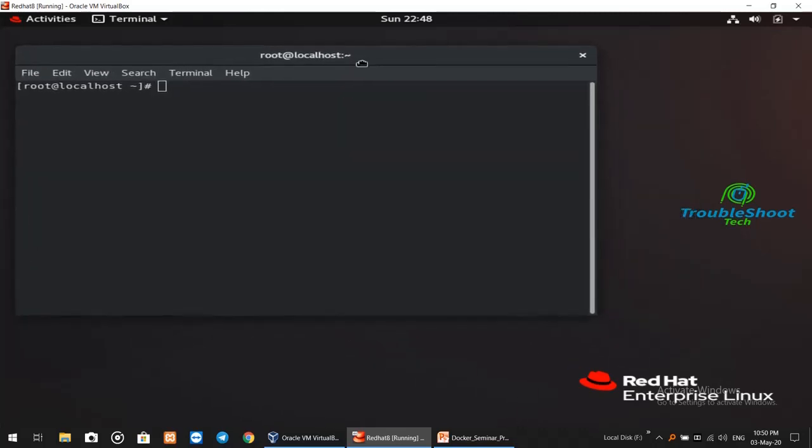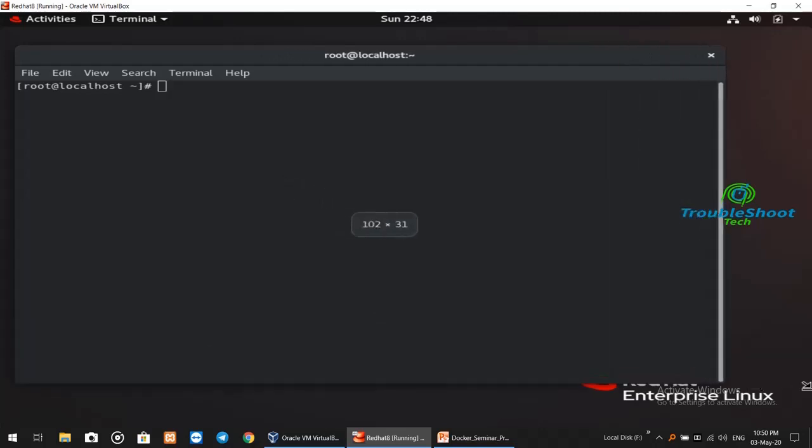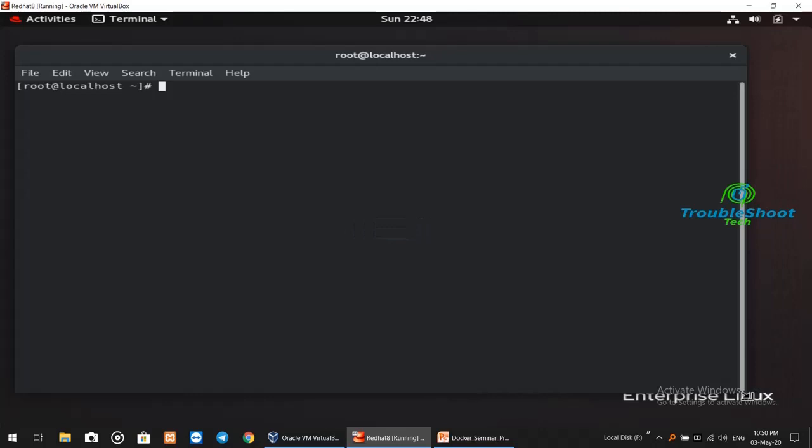I'll also be showing you how to install Docker on any other Linux version, maybe 7 or 8 or whatever, 6 or 5, whatever versions you may use. I'll also be telling how to install Docker on Red Hat version 8, because in Red Hat version 8 only the Docker Enterprise Edition, which is a paid version of Docker, is available. So we'll be applying a little trick to install the community edition of Docker in Red Hat version 8.